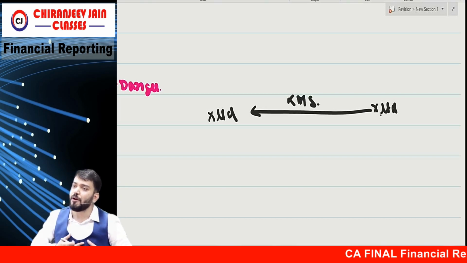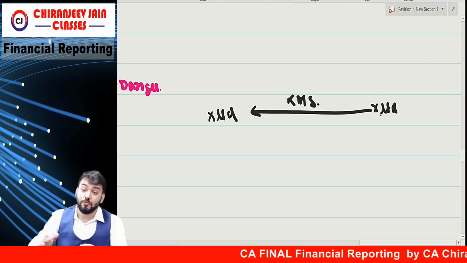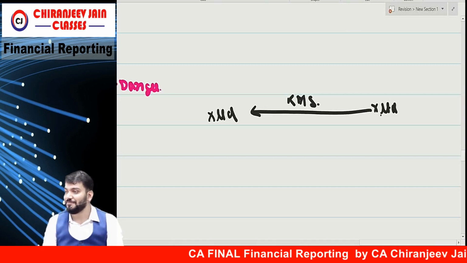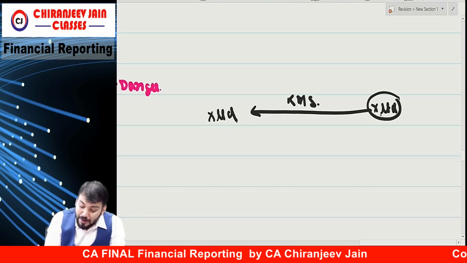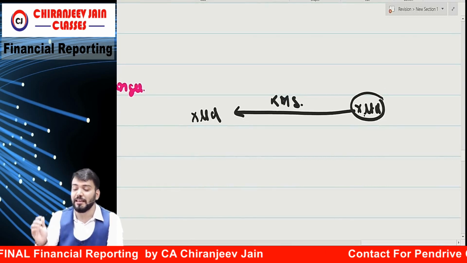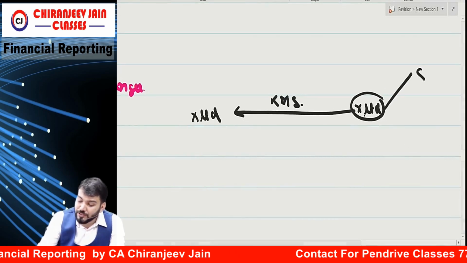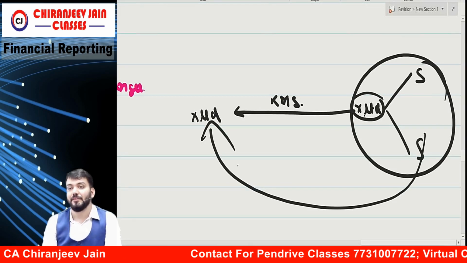Means either I will appoint a person who will manage me, or I will appoint one entity whose board of directors will manage me. Are you getting what I am saying? So if Y Limited provides KMP related services to X Limited, both are related. Not only Y Limited, their subsidiaries, means this group will also be related.